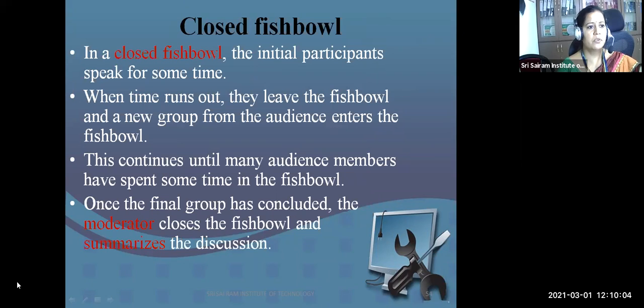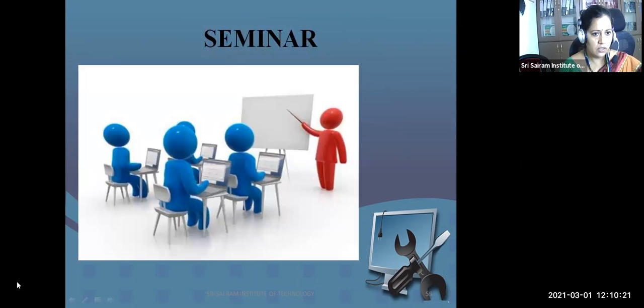In a closed fishbowl, the initial participants are allowed to speak within the stipulated period of time. No other person can enter the circle. Once the discussion is concluded, the moderator closes the fishbowl and summarizes the discussion. This is a closed fishbowl. Then the next thing is the seminar.